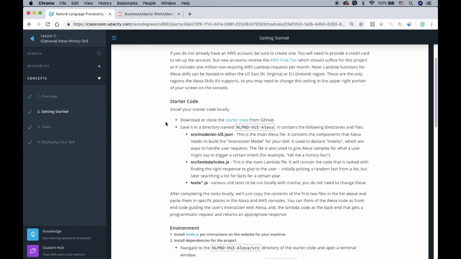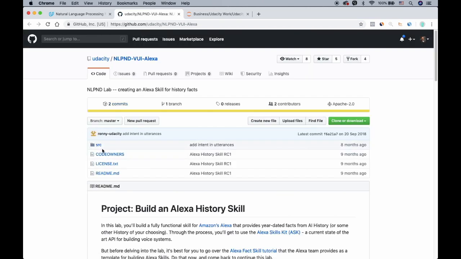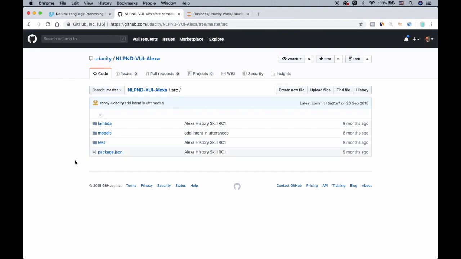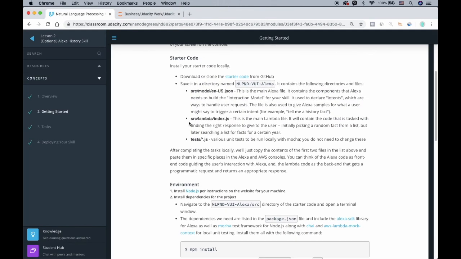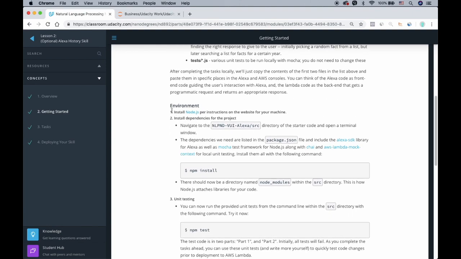At the very start you have to download and clone this starter code, which has already been provided for you. It's just some JavaScript code and also JSON files, which will help you to later on import it to Amazon's platform. So let's read through each of it and then we will do it.